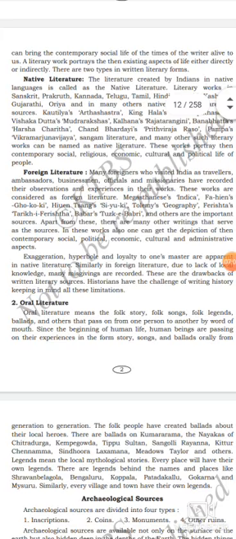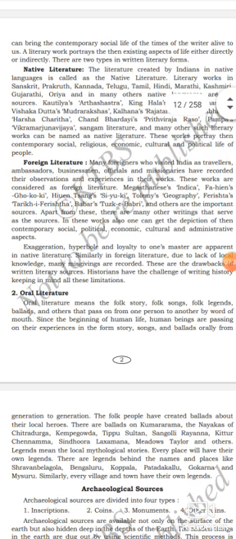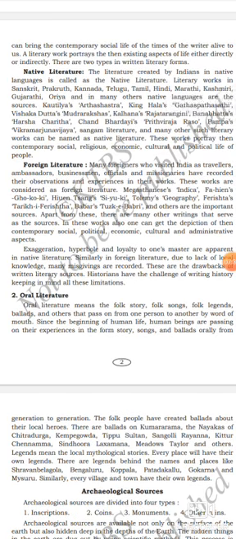Let's see now native literature. The literature created by Indians in native languages is called native literature. What do you mean by native literature? This is very, very important. The literature created by the Indians, not by foreigners, in native languages is called native literature. Literary works in Sanskrit, Prakrit, Kannada, Telugu, Tamil, Hindi, Marathi, Kashmiri, Gujarati, Oriya, and many other native languages are the sources.